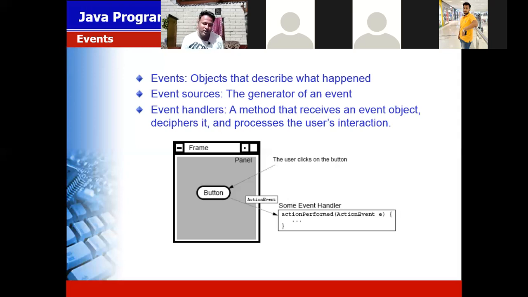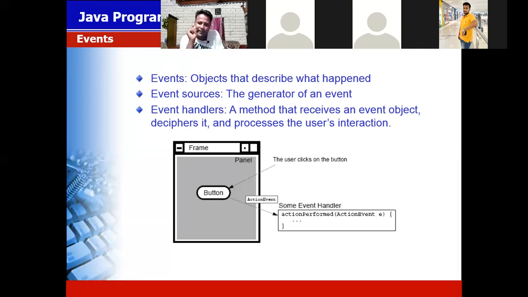So here also, event means any action that you perform on a component of a GUI application. In a GUI application we are using different components like a button, a checkbox, a radio button.